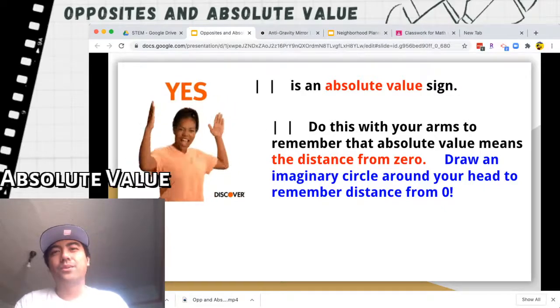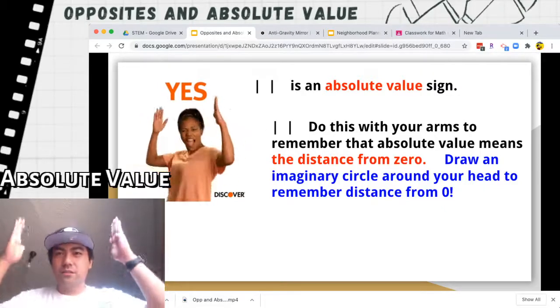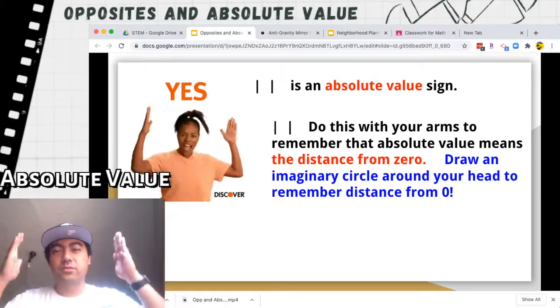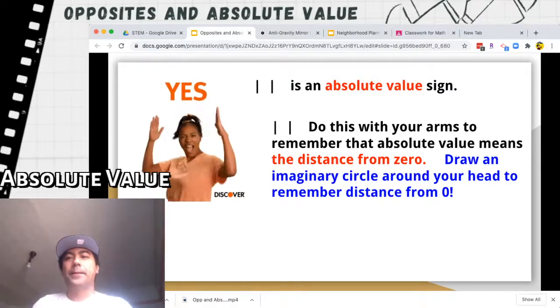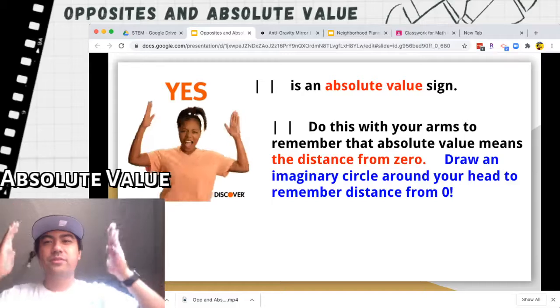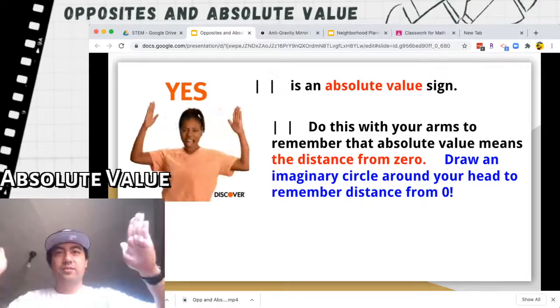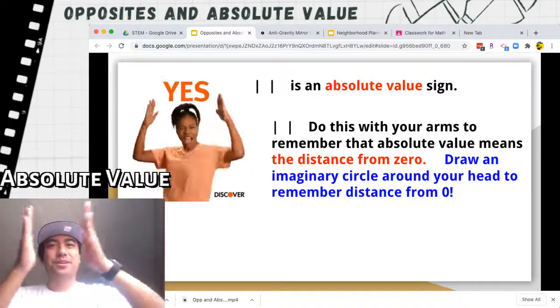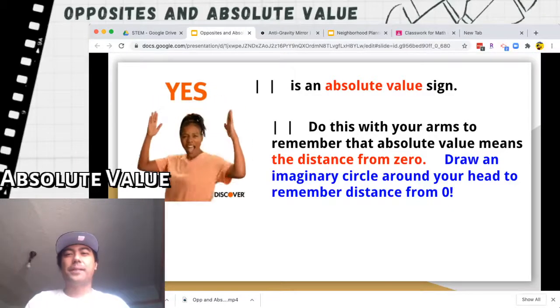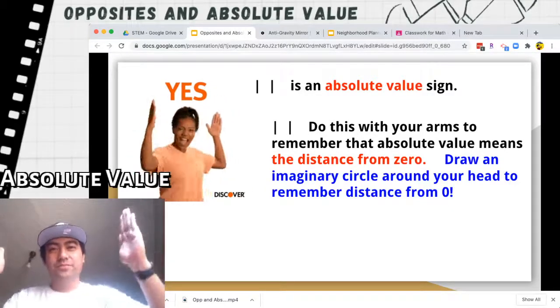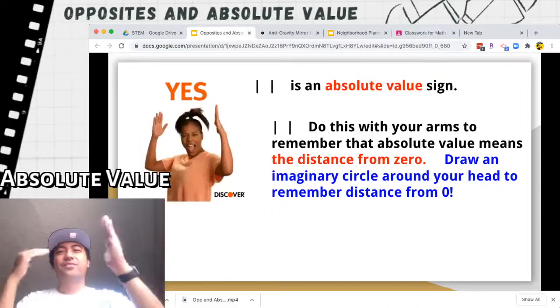So that's why you were doing this hand motion in Zoom class today. All right, so do this with your arms to remember that absolute value means the distance from 0. All right, absolute value is the distance from 0.